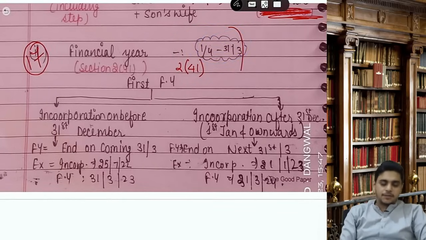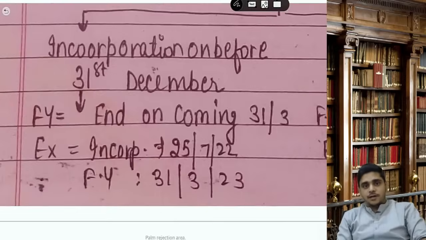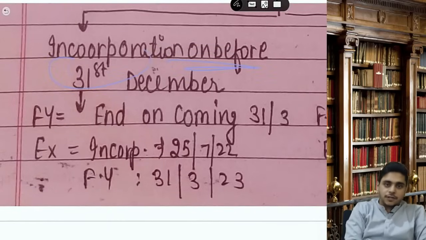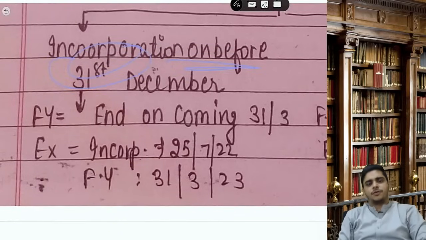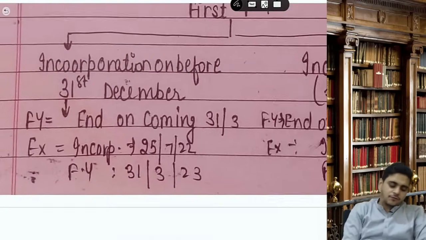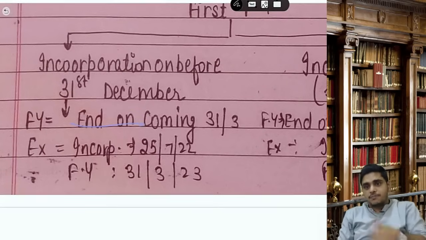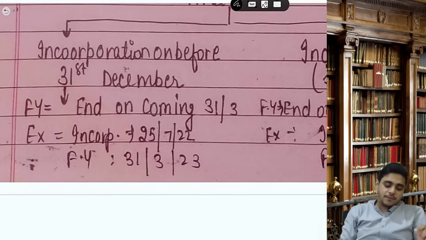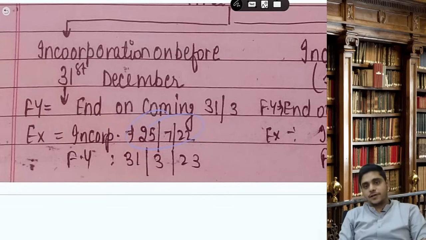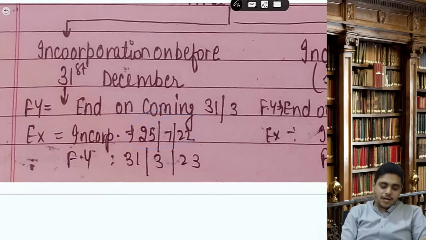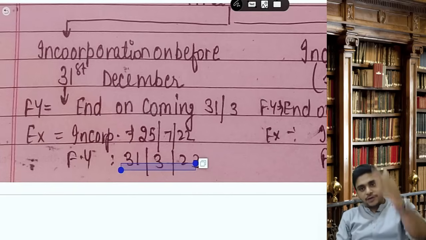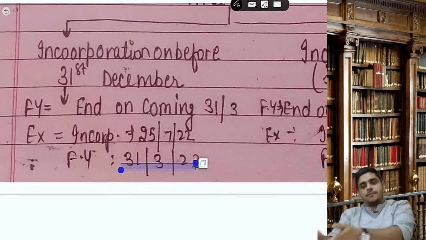But the problem is for the first financial year. If the company is incorporated on or before 31st December, the financial year would end on the coming 31st March. For example, if the company is incorporated on 25th July 22, the financial year would end on 31st March 23, from 25th July 22 to the coming 31st March.